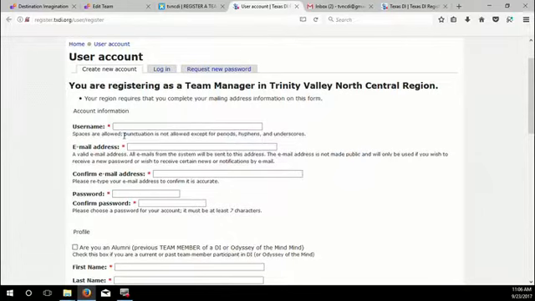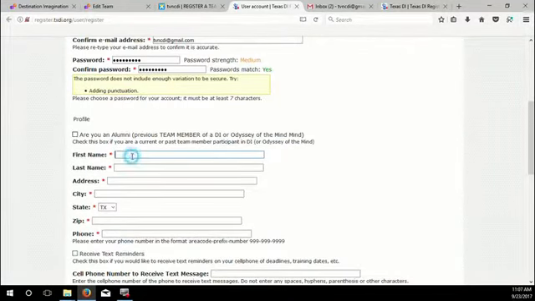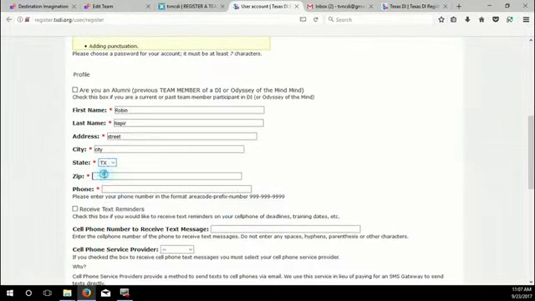And the email address we're going to use for this is the regional email address. And then we'll have to fill in all of the information. Of course, you'll want to fill in a real address because we do a mailing close to the tournament and you'll want to receive that. But for speed purposes, I'm not doing that.